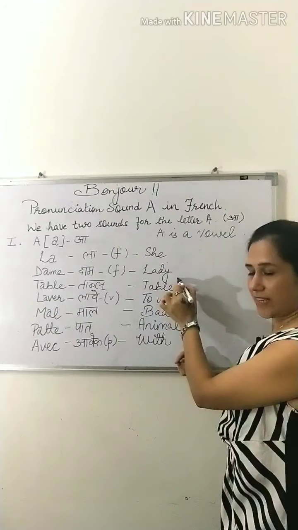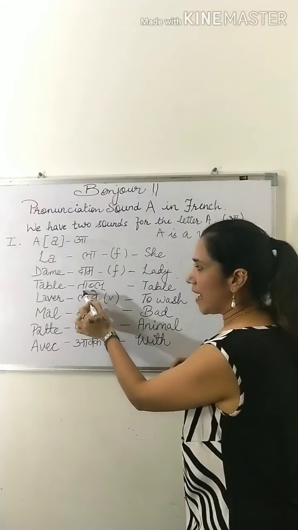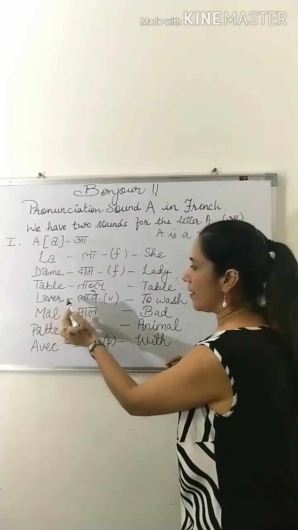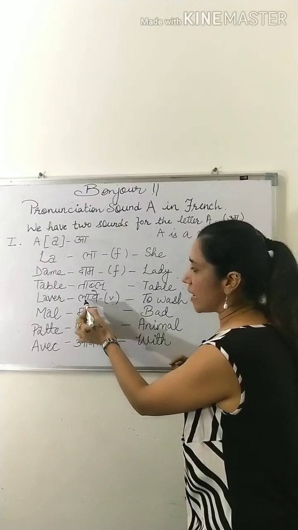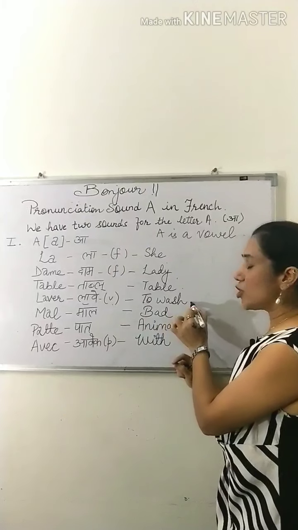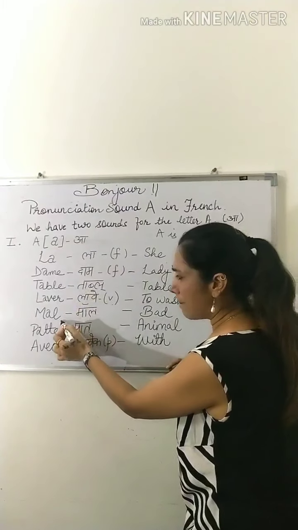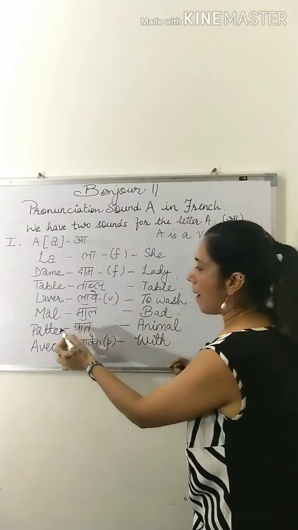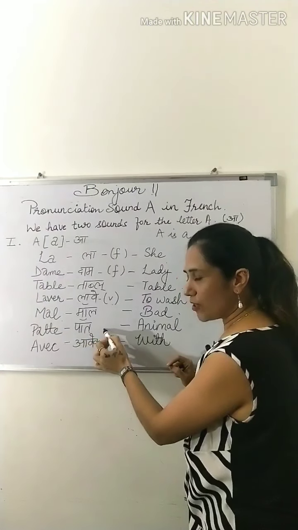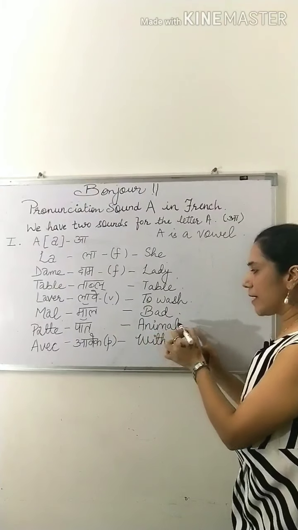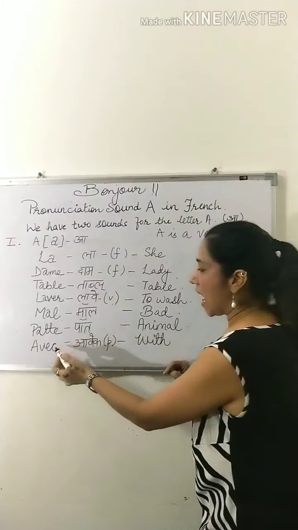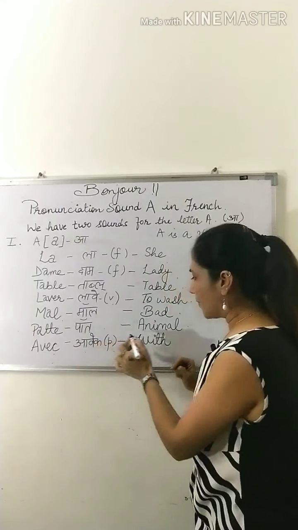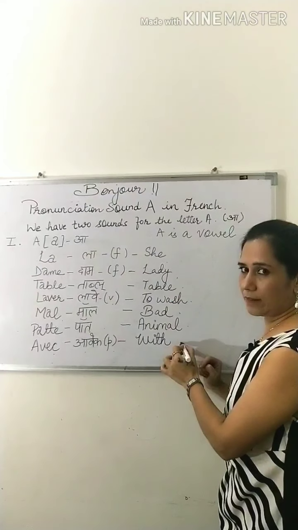This means a lady. Table, again A. The meaning is stable. Nawe, this is a verb where it is sounding A, that means to wash. Mag, again A, meaning bag. Path, again sounding A, and the meaning is animal. Awake, awake is a preposition sounding A, the meaning is wake.